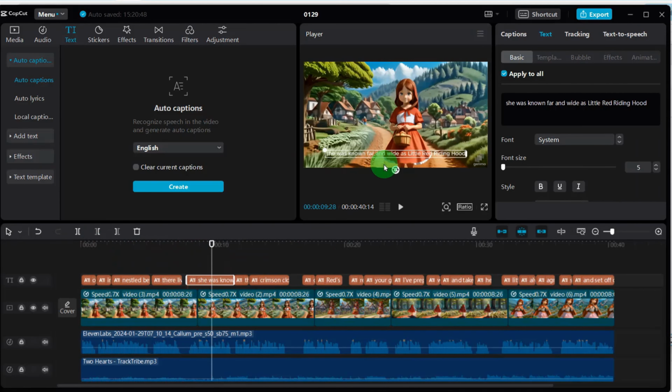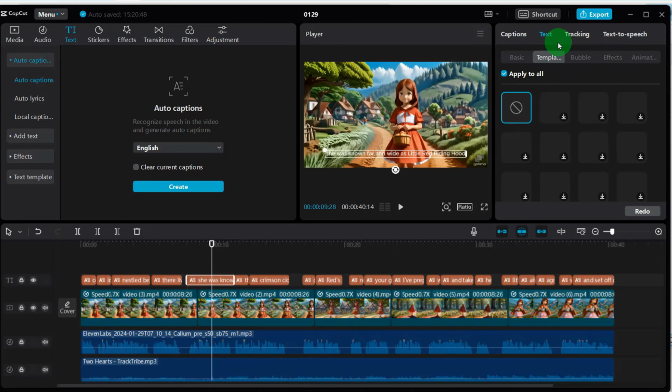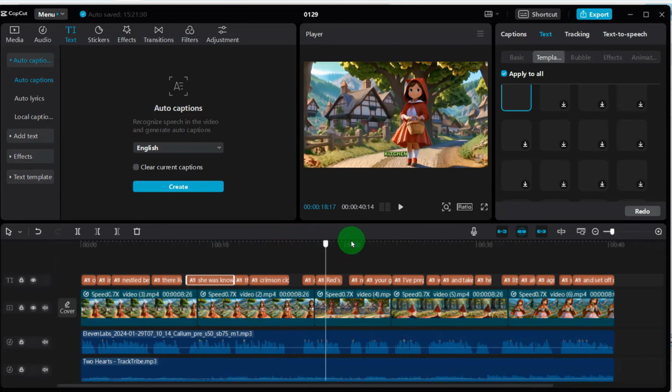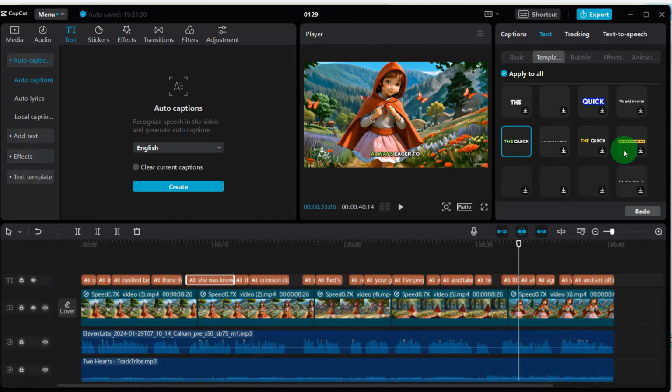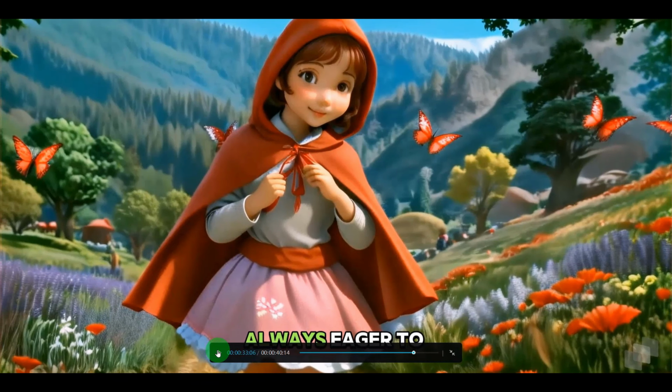We also need to give the subtitles a template so they look better. You select the text here, and there are many subtitle templates. We first need to download these subtitle templates. You see this subtitle template. After you click, it will display with this subtitle template. It looks better too. There are many kinds of these subtitles. Then let's preview what the effect will be like. You can play it and see its effect.